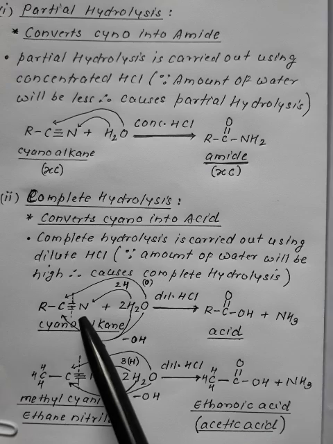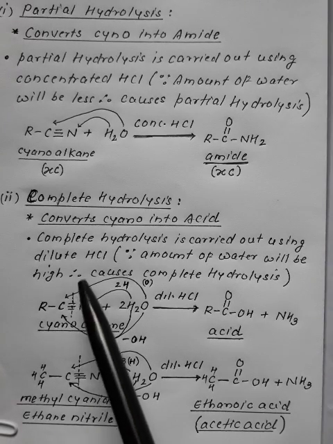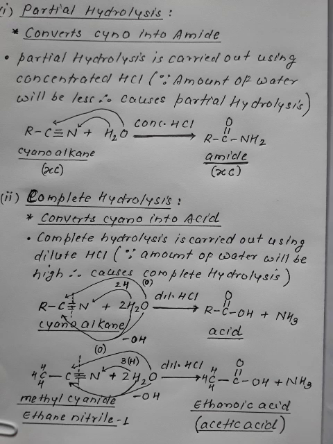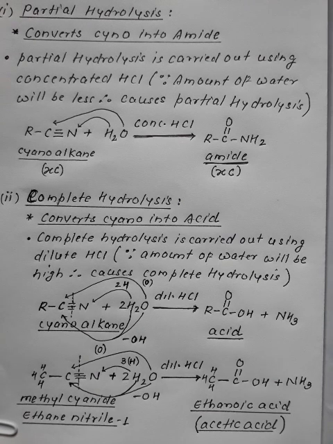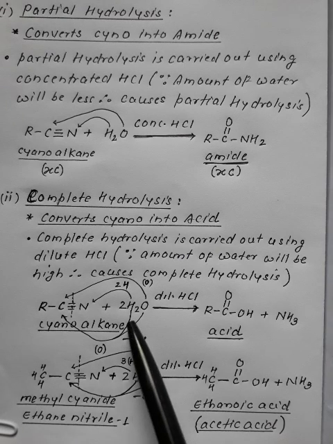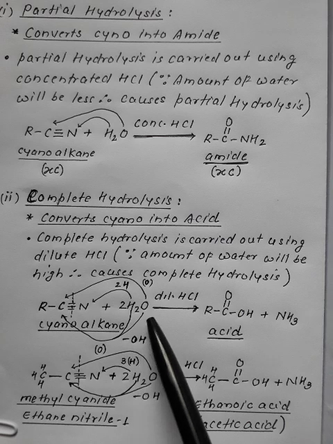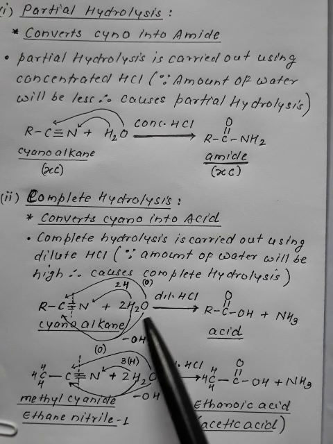This N is converting into NH3. Now we are left over with 2 oxygen and 1 hydrogen. It was 4 hydrogen, 2 oxygen, of which 3 hydrogen combined to nitrogen. Now we are left over with 1 hydrogen and 2 oxygen.